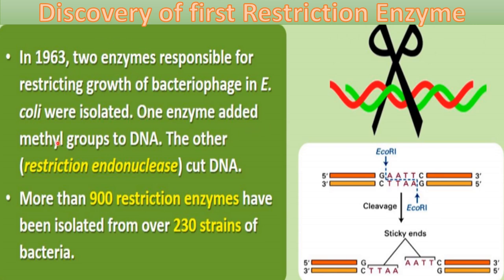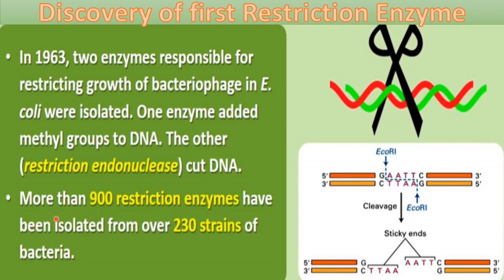One enzyme added a methyl group to the DNA coming from the bacteriophage, and the other cut the DNA by recognizing that methyl-added DNA. The other enzyme, called restriction endonuclease, cut the DNA of the bacteriophage to restrict its growth in E. coli. So that was about the discovery of the first restriction enzyme.